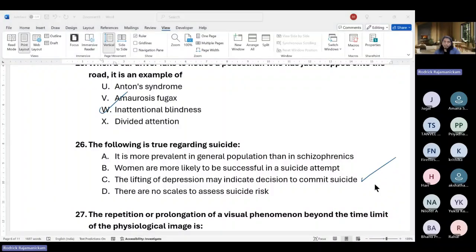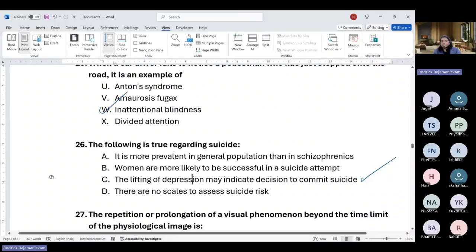C is the correct answer, because we'll go option-wise. So it is prevalent in the general population? No, it's actually more prevalent in schizophrenia, because when they come out of schizophrenia, they go through a depressive phase because they're getting in touch with reality. So ICD-10 actually had a diagnostic category for post-schizophrenic depression. So this is not likely to be true.